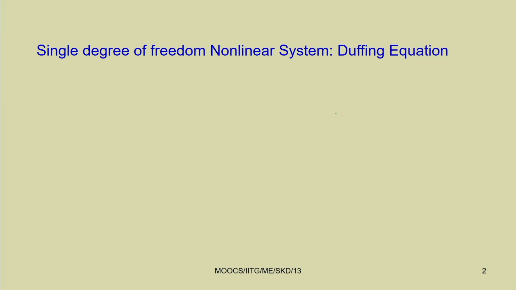We are already familiar with different types of response. For example, we know this equation can have a fixed point response, periodic response, quasi periodic response and chaotic response. So, 4 different types of response we know.